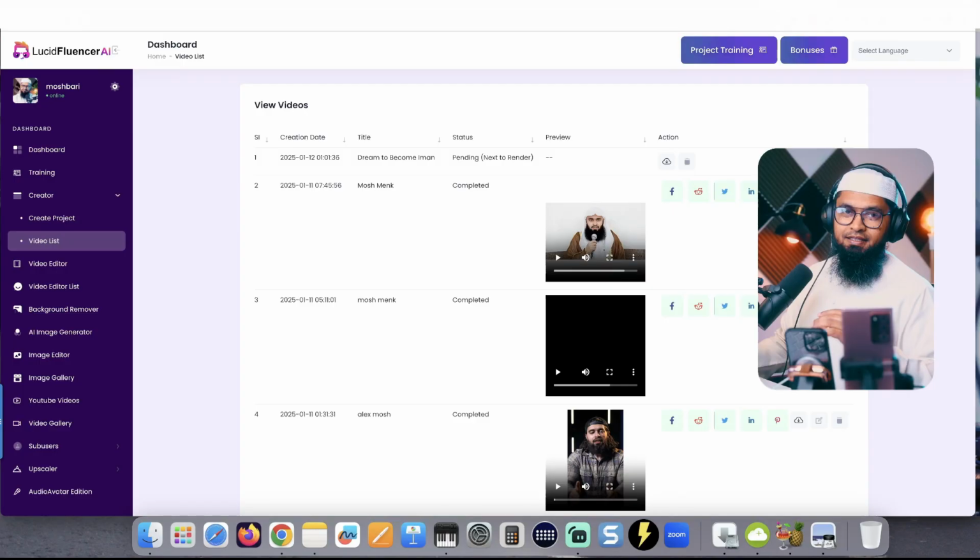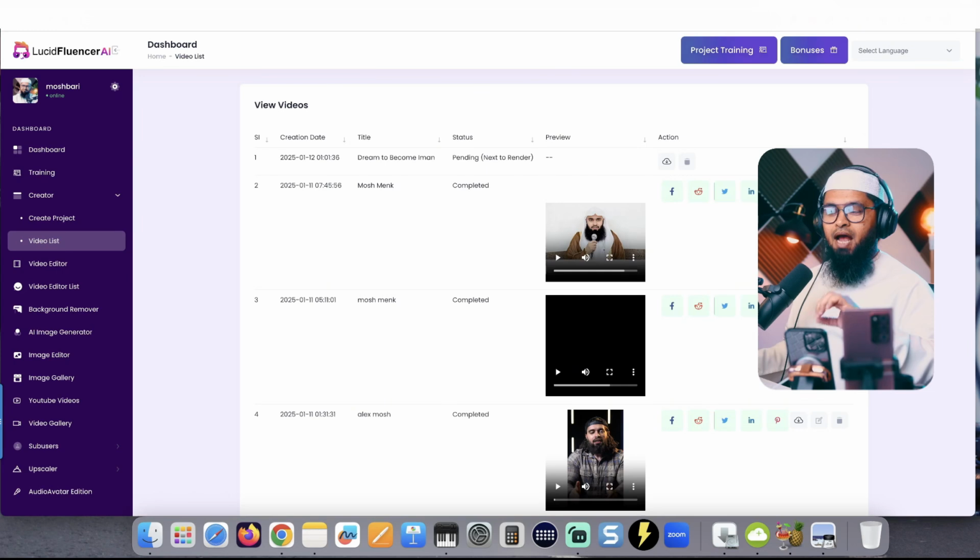A fair warning, this AI tool is supposed to be used with the videos and images that you have rights to use. I'm showing you for entertainment purpose only, just to demonstrate the power of this AI application.